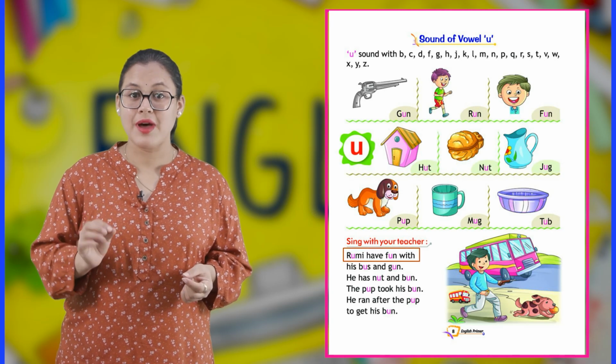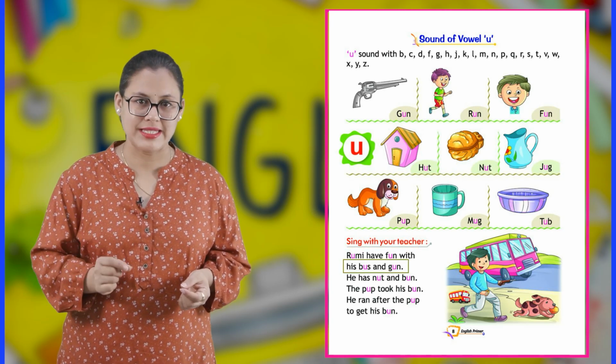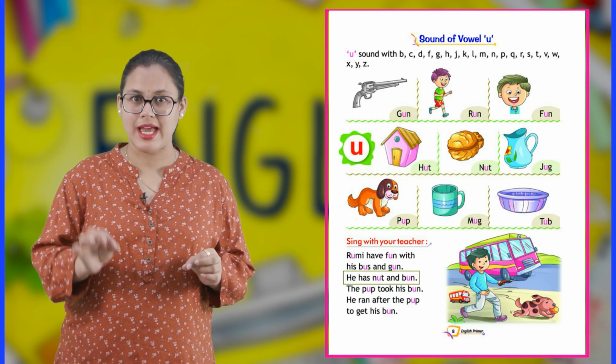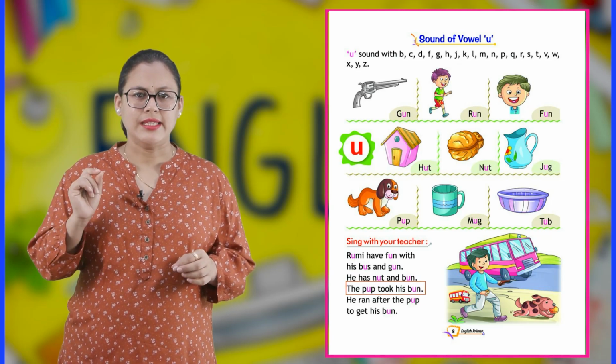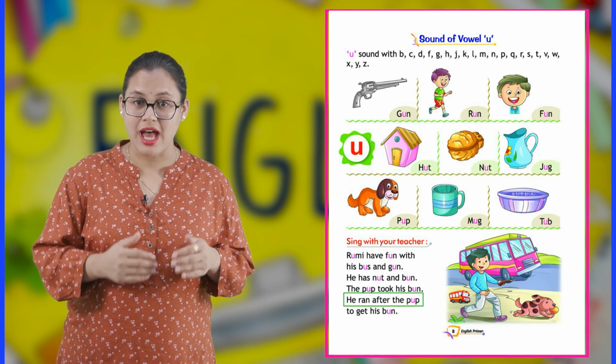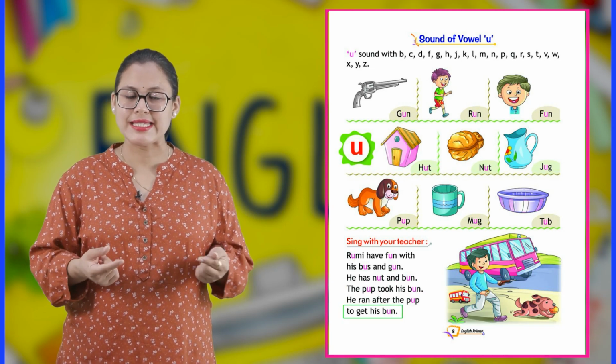Rumi has fun with his bus and gun. He has a nut and a bun. The pup took his bun. He ran after the pup to get his bun.